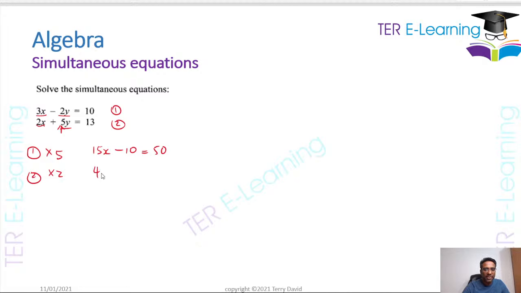So this is going to give me 4x plus 10y, I missed out a y here, hold on, is equal to 26, right? So what I've done there, you realize I have minus 10y and I have plus 10y. What am I going to do to eliminate y?